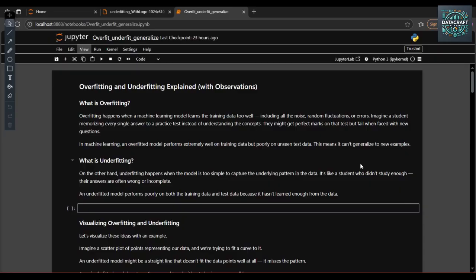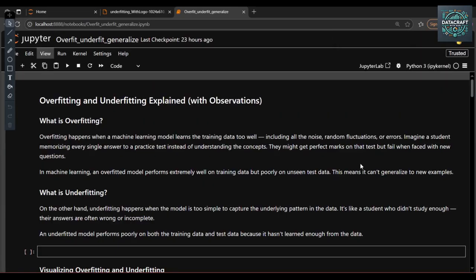So now let's try to understand what overfit and underfit are. What is overfit? Overfitting happens when a machine learning model learns the training data too well, including all the noise, random fluctuations or errors. Imagine students memorizing every answer to the practice test instead of understanding the concept. They might get a perfect mark on the test but fail when faced with new questions. The same thing happens with machine learning.